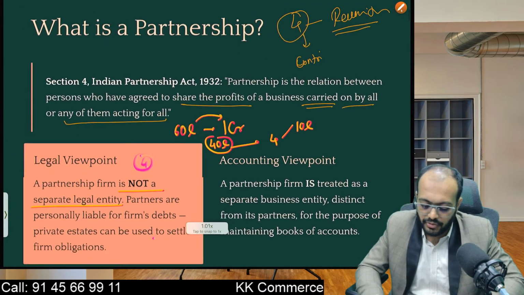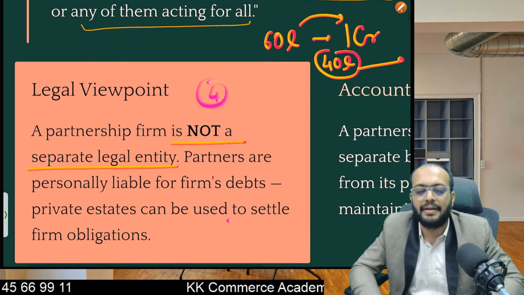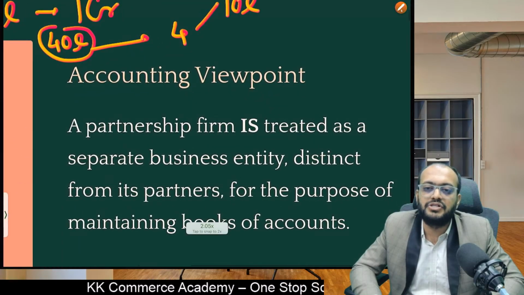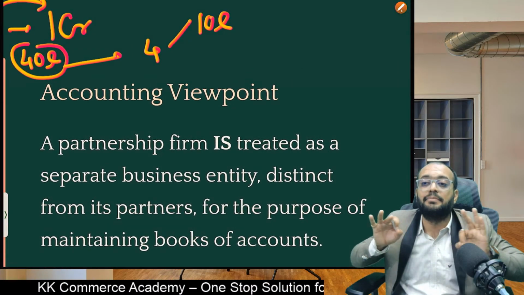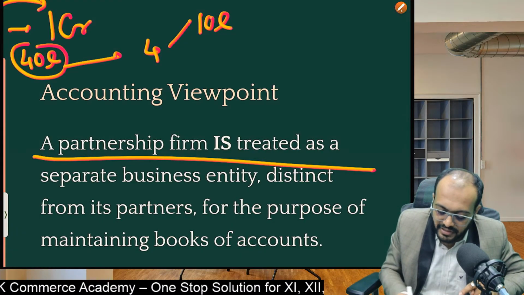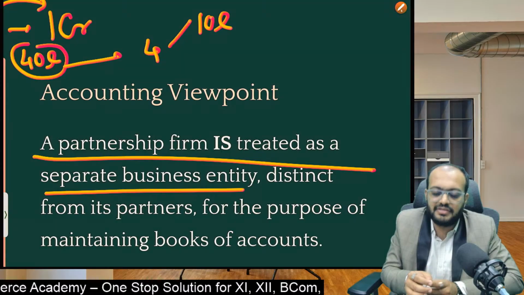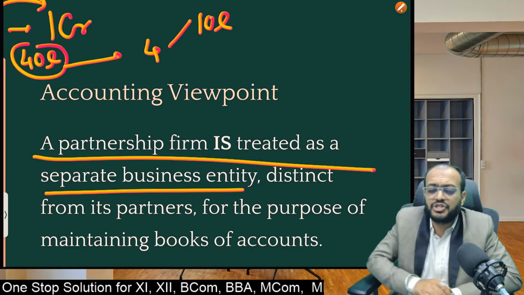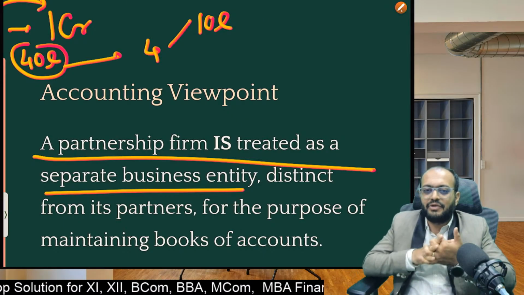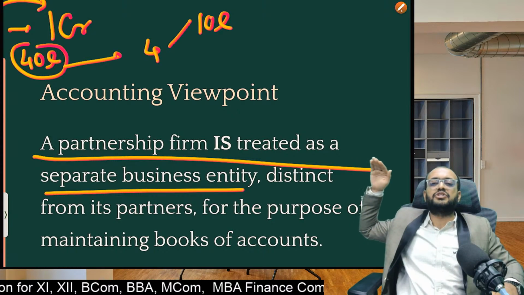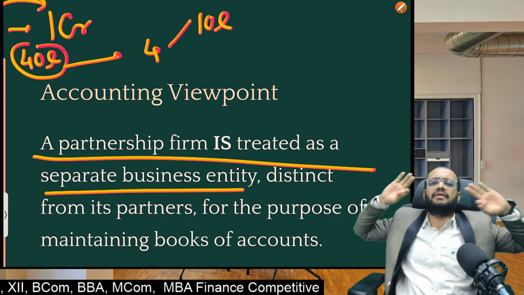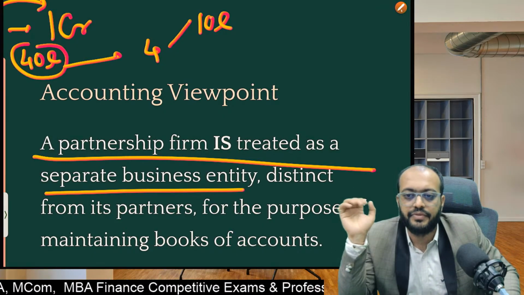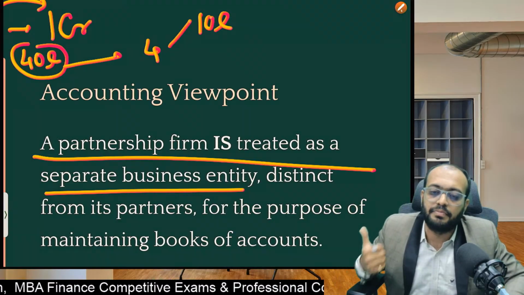Okay, so that's why, do remember, from legal point of view, partnership and partners are one and the same. But when it comes to accounting point of view, the partnership firm is treated as a separate business entity. Yes students, there are two different angles. One is legal angle and the other is accounting point of view. When it comes to legal viewpoint, partners and partnership are the same. But when we are doing accounting, always remember that the partnership firm is totally separate from partners. The partners are different and the partnership firm is different. Okay, so distinct from its partners for the purpose of maintaining books of accounts.